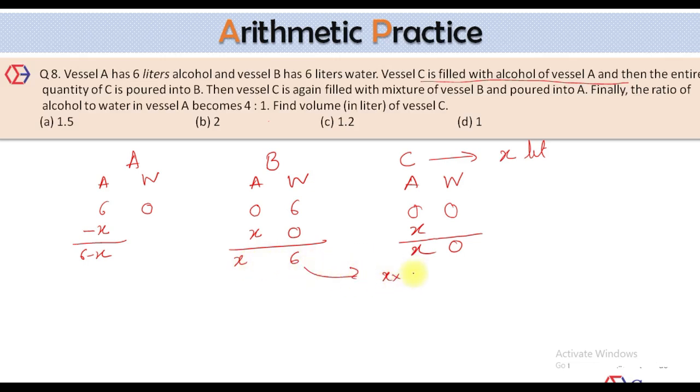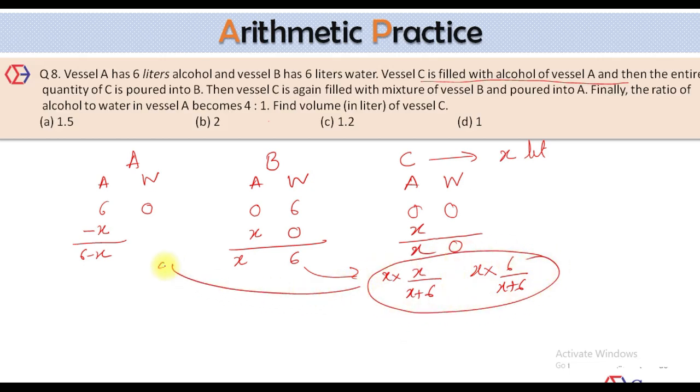I'll say X into X upon X plus 6. This much alcohol will be transferred. And how much water will be transferred? X into 6 upon X plus 6. Now this quantity was again transferred into vessel A. Finally the ratio of alcohol to water in vessel A becomes 4:1.